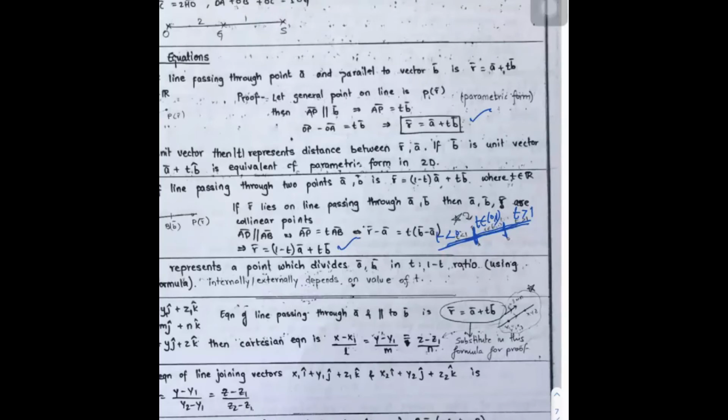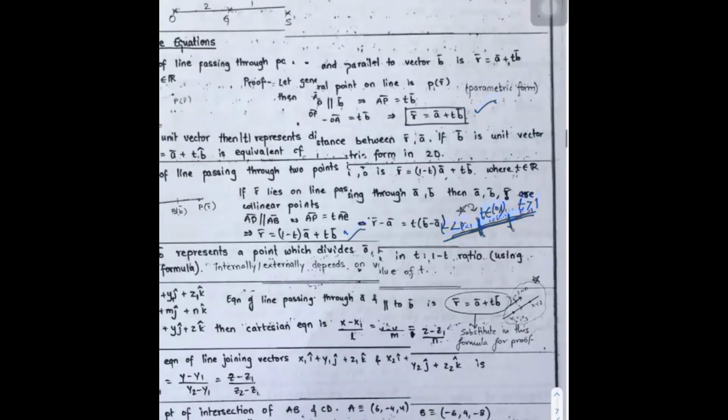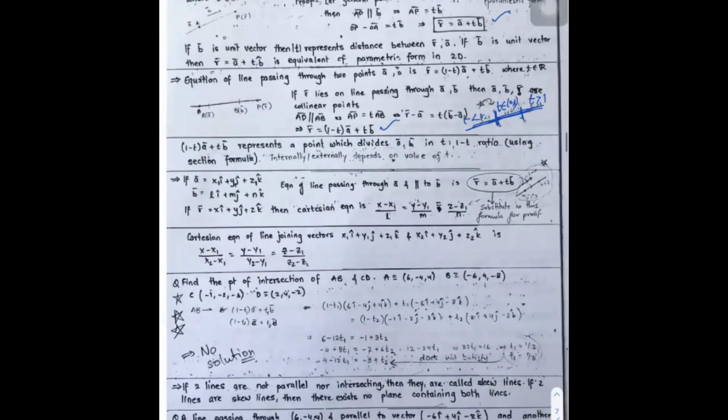The total line is T belongs to R. In 3D, the application is that the line passing through 2 points (x1, y1, z1) and (x2, y2, z2) has the symmetric form: (x minus x1) by (x2 minus x1) equal to (y minus y1) by (y2 minus y1) equal to (z minus z1) by (z2 minus z1). That is R minus A equal to T into (B minus A). This condition only.